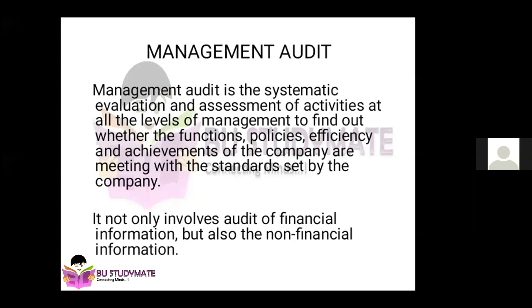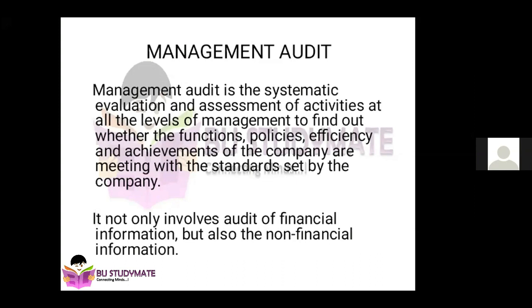So what will we find out from management audit? To find out whether the functions, that is the work being done, the policies, the rules, the regulations they have planned, and the efficiency, how effectively and how efficiently they are doing the work, how much resource they are using, how much resource they are saving, how well they can do within a very short span of time or with a very small amount of resources.